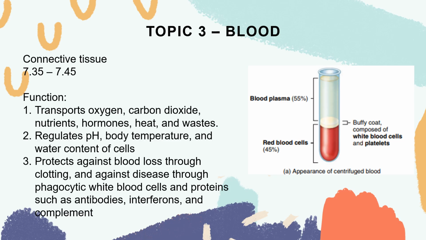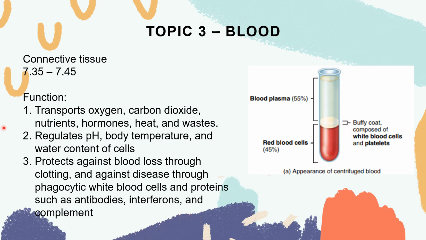So as you can see here, these are the components of our blood. When we centrifuge it, or pagpapaikutin natin doon sa ating centrifuge, it will separate into parts. So 55% is the plasma, and then 45% is the formed elements, which is composed of your red blood cells and the buffy coat. Yung buffy coat po dyan, yung napakanipis na parang white na yan, dyan po nakacontain ang ating white blood cells and our platelets.